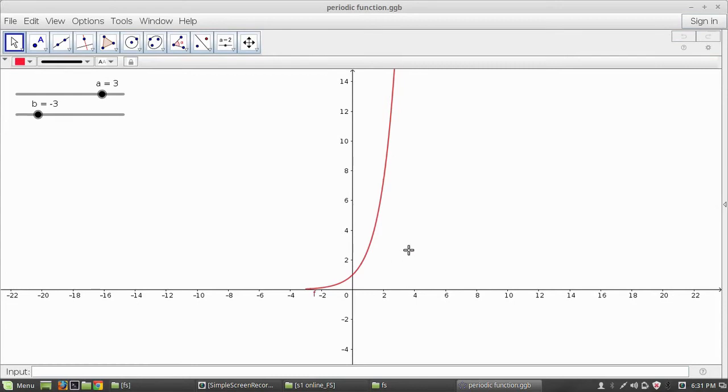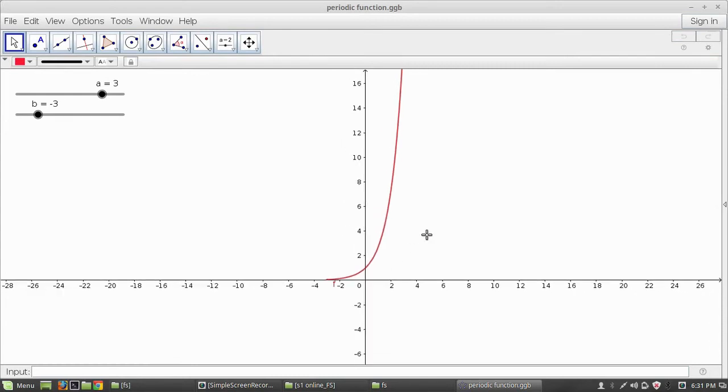See one more example of a periodic function. Here we have considered the exponential function defined in an interval of length 6. That means we have restricted the function f of x equal to e raised to x only to minus 3 to 3. That means we have defined the exponential function in an interval of length 6 only. And if we take multiple copies, we can have the periodic extension of this function.